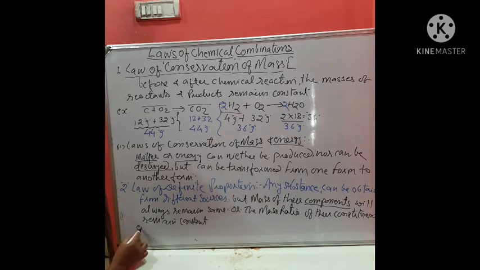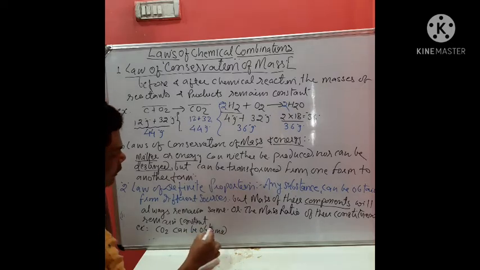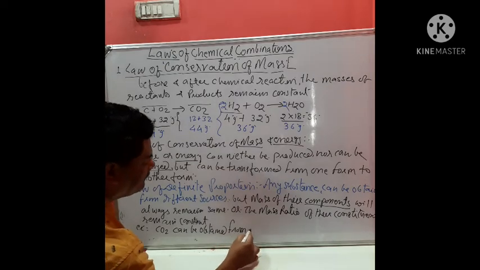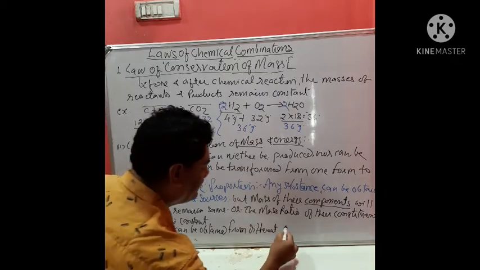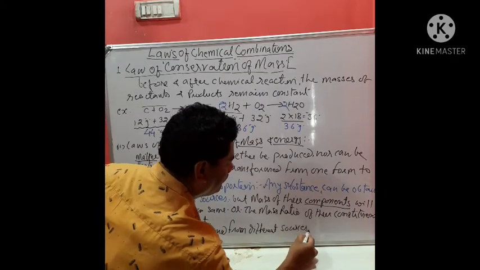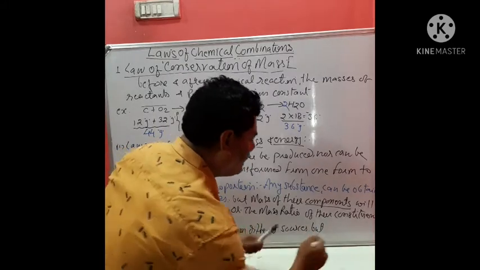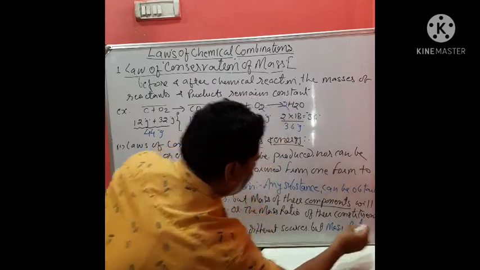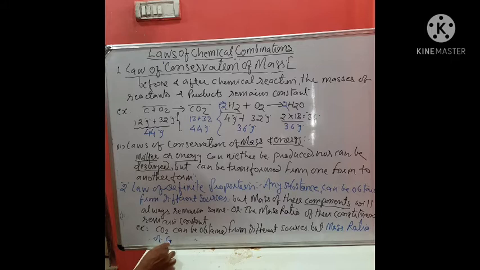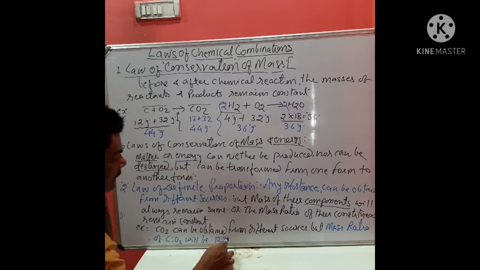Okay, for example, CO2 can be obtained from different sources, but the mass ratio of carbon and oxygen will be what? 12:32.